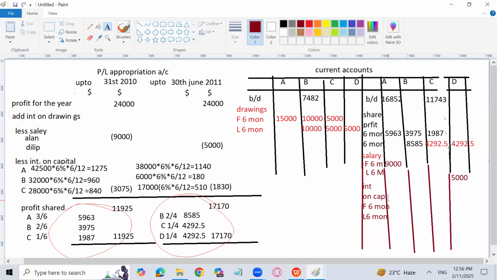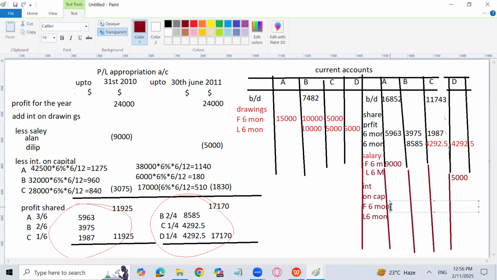So interest on capital, first 6 months I have calculated 1275, then 960, and for the last we have how much? 840. And for the last 6 months, the interest on capital is supposed to be given to B, C, and D. That is 1140 and 180, and to D it is going to be 510.